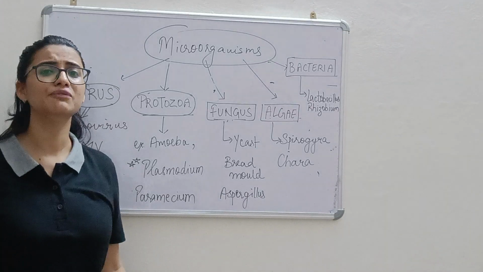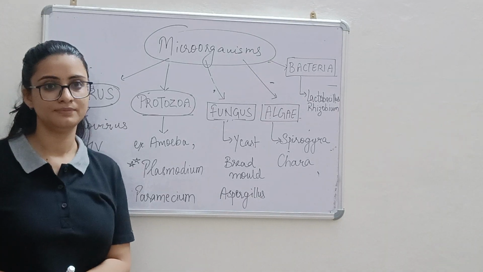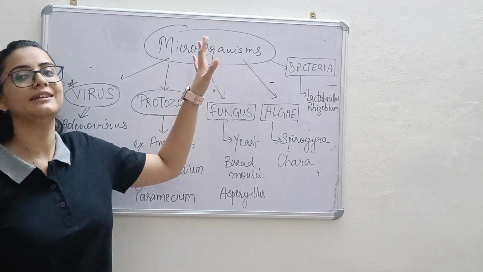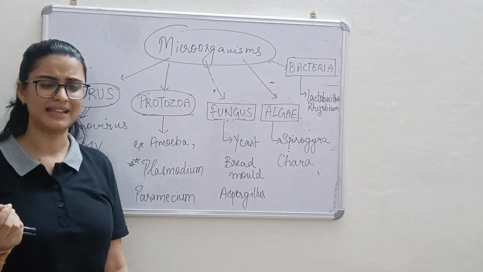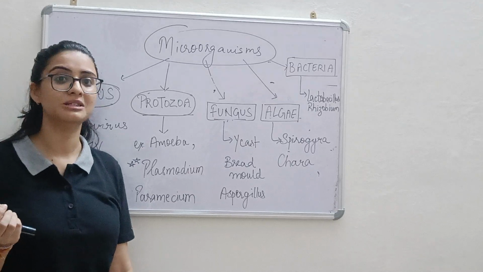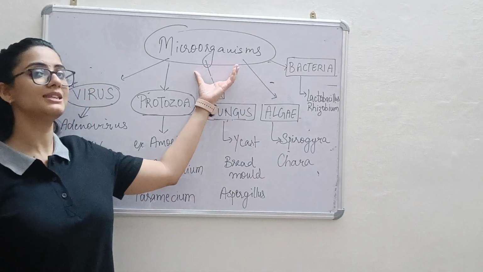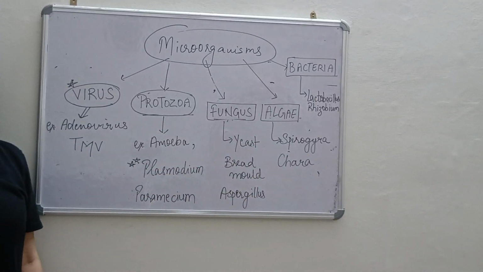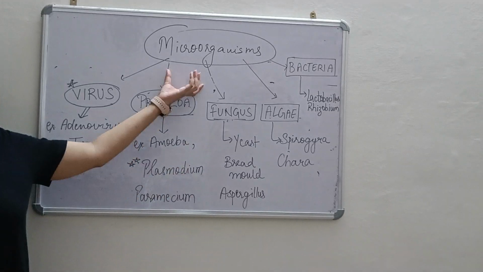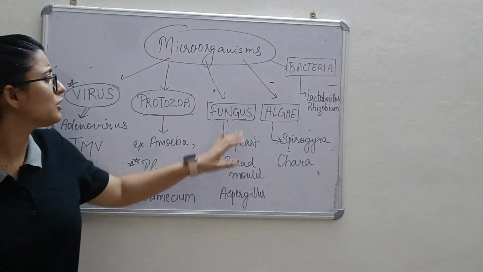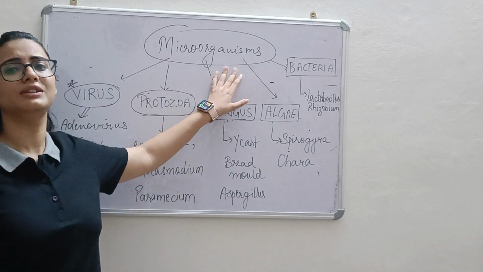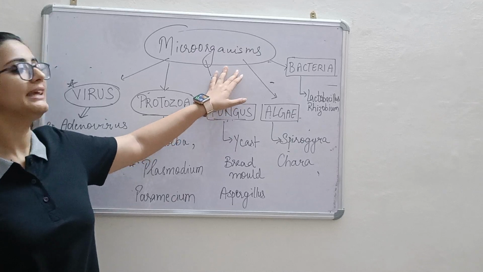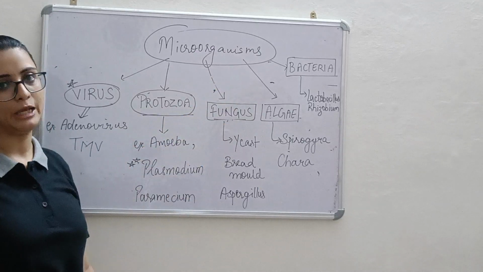सबसे पहले मैं यही पूछूंगी, what is a microorganism? Micro means the size. When the size of an organism is in micros, we can say that microorganisms are the organisms which are very small in size. They cannot be seen with the naked eyes. Their size is in micros. So these are the organisms which cannot be seen with the naked eyes and they can be seen only under the microscope.